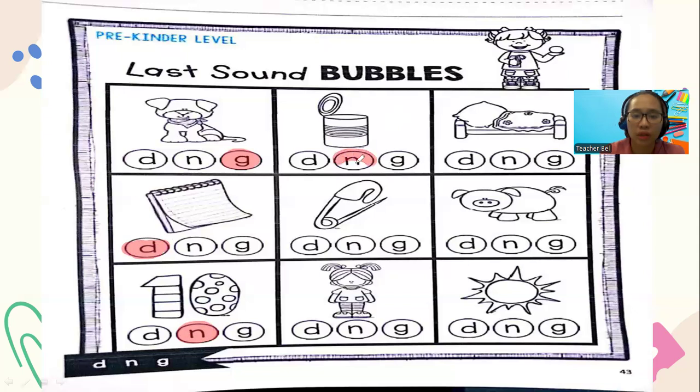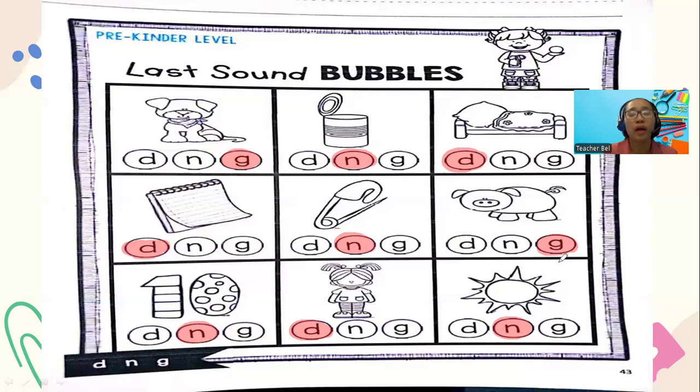Letter N also. Pin. Letter N. Kid. Letter D. Bed. Letter D. Pig. Letter G. And sun. Letter N. So here are the letters that you need to color for your work.